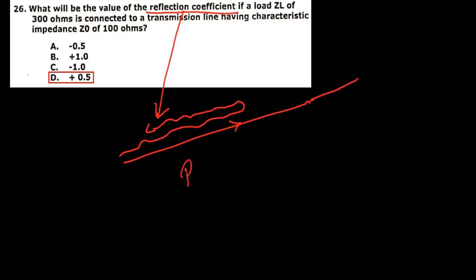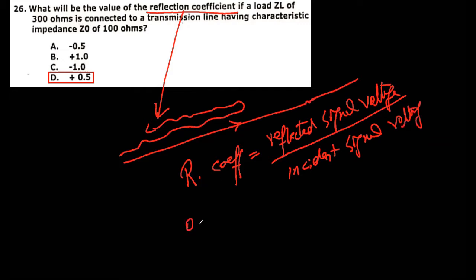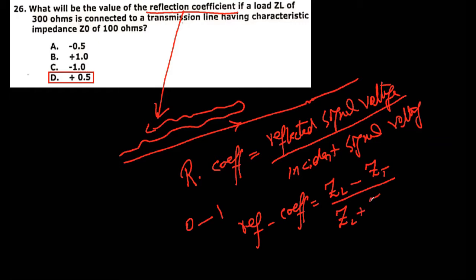So your reflection coefficient is equal to the reflected signal voltage divided by the incident signal voltage. The range of the reflection coefficient is from 0 up to 1. And you can measure it by using this formula: reflection coefficient is equal to impedance of load minus impedance of the transmission line, divided by impedance of load plus impedance of the transmission line.